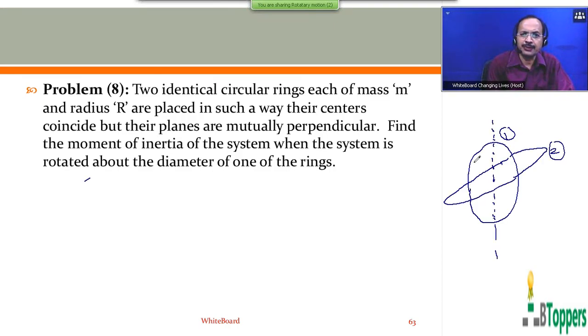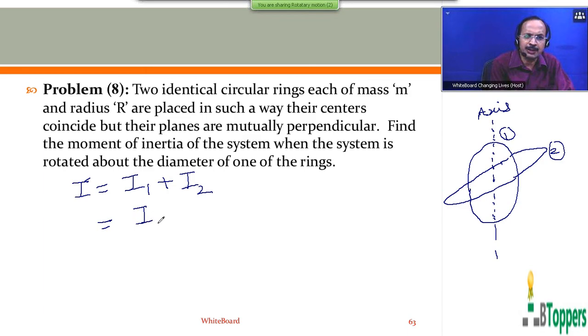So the two rings are ring 1, whose diameter coincides with the axis, and which will be perpendicular to the plane of ring 2. So the total moment of inertia of the system of the two rings is equal to the moment of inertia of the first ring about the axis plus the moment of inertia of the second ring about the same axis. That is, the moment of inertia of the first ring about its diameter. For the second ring, the diameter of the first ring will become the axis of symmetry, which we call the central axis.